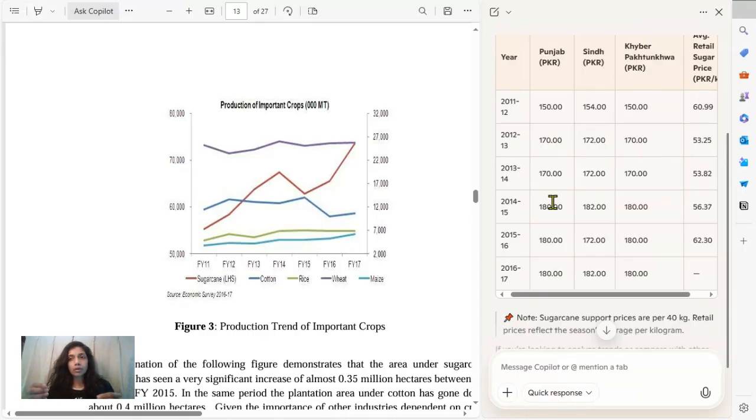Then when they sell the sugarcane to the mills, the mills tend to purchase it at the indicative prices set by the government, and then the mills will try to produce.